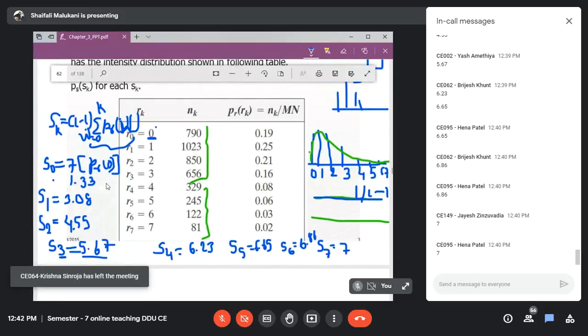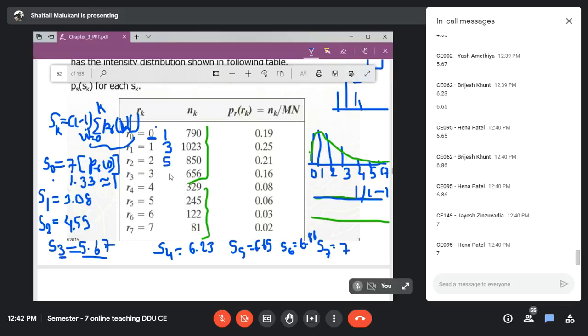The reason is I cannot have 1.33 intensity, so I round it off and make it 1. That means in my input image, if 0 occurs, I should replace it with 1. If 1 occurs, I should replace it with 3.08, but it is not possible, so I round off and it becomes 3. S2, it is greater than 4.5, so I replace it with 5.